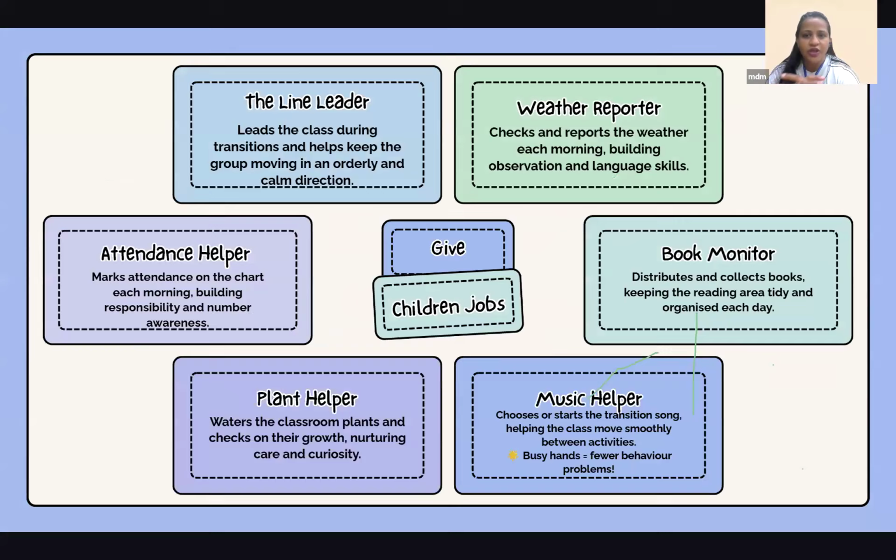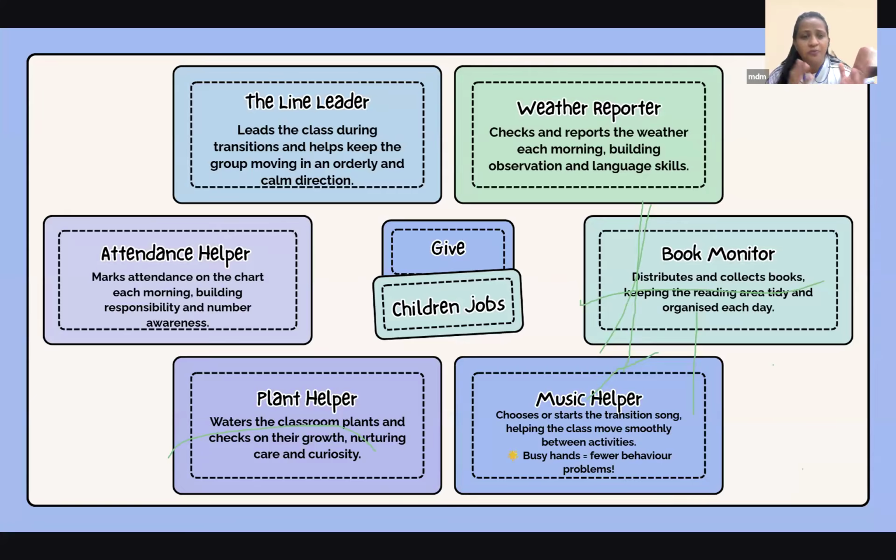So here I am giving you some responsibilities, some things that will keep them occupied. These energetic children, like when this energetic child comes in, very chirpy and early, in the classroom during concept time, the weather reports will be checked by them. They will be the weather reporter. They will go and check it and share it in their classroom.